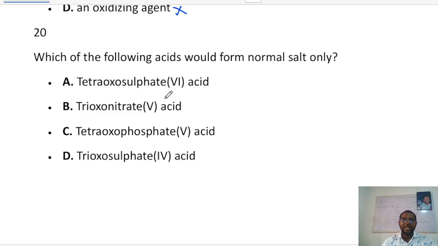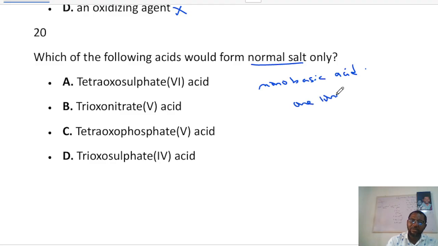Okay, so that leads us to this: which of the following acids will form normal salt only? The acids that form normal salt are monobasic acids. They cannot form acid salt. Monobasic acid means an acid that has only one ionizable hydrogen.